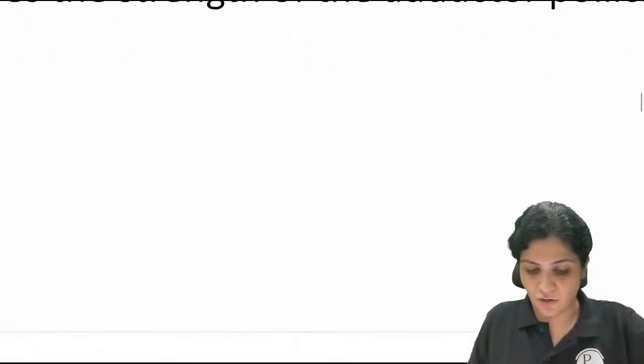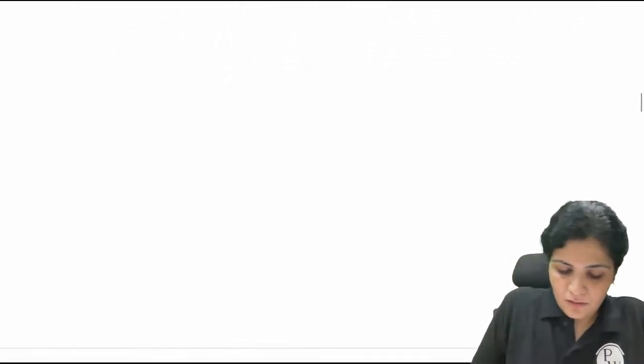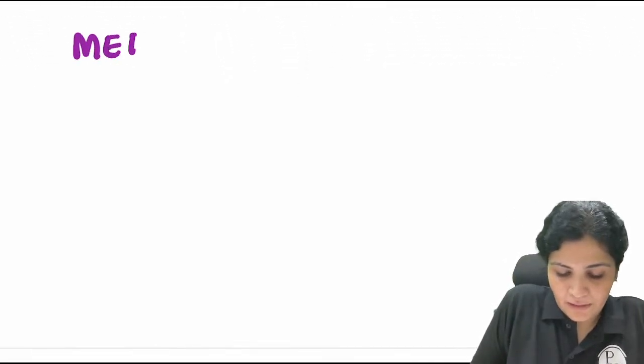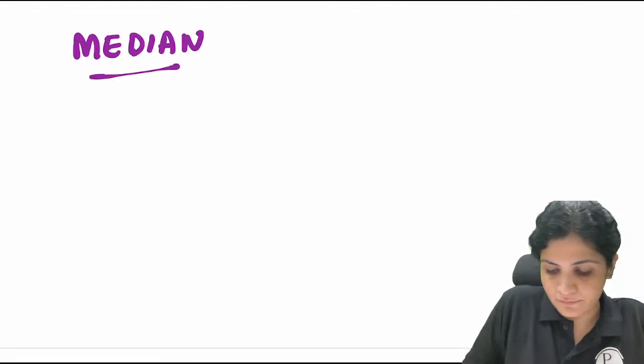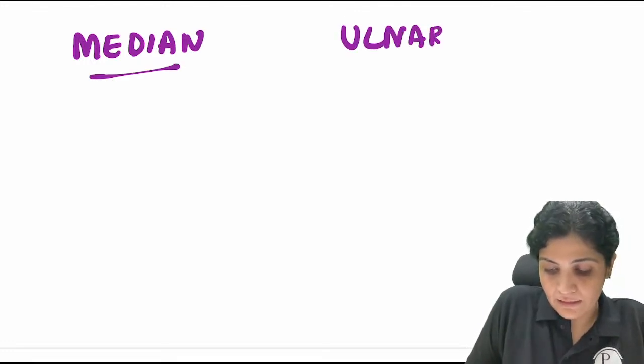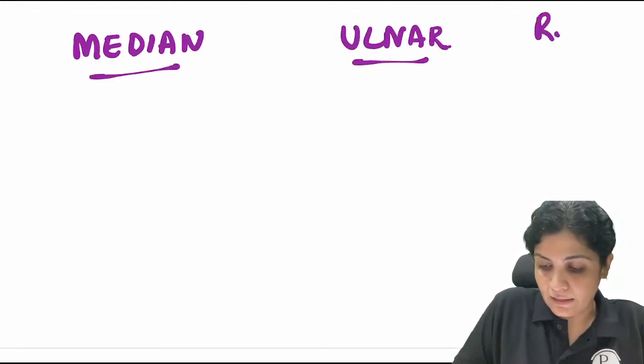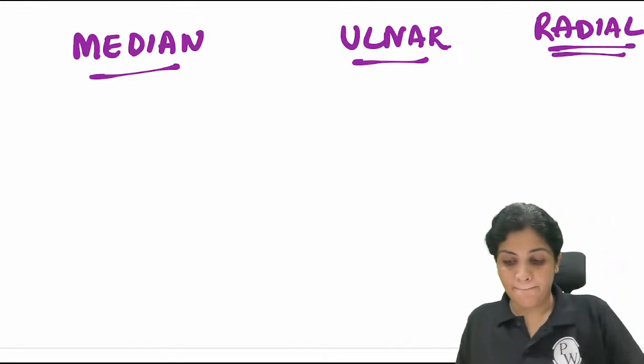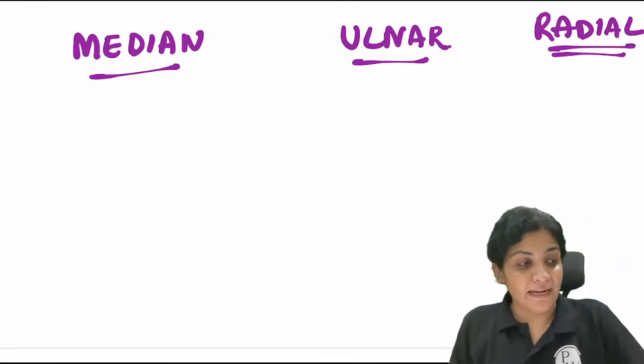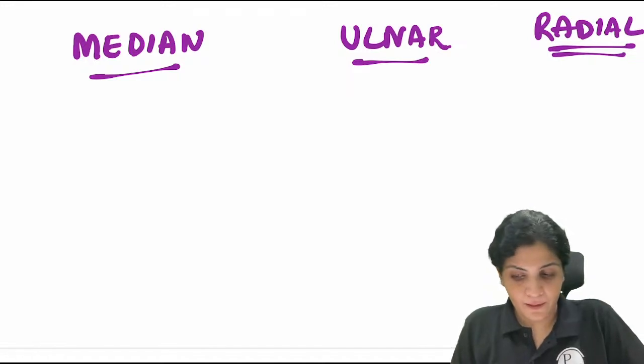Okay, now let me test your knowledge on tests. There are three important nerves: median, ulnar, radial. Okay. Pen test is for which nerve? Median, ulnar, radial. Pen test is for... faster.